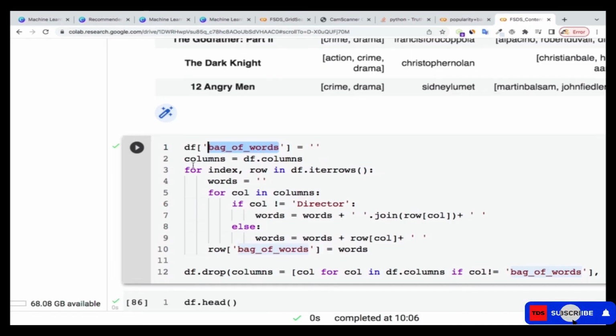So I'm creating this column over there, and right now I don't have anything in it. Once I finish, I'm going to put whatever I do down here inside that column.